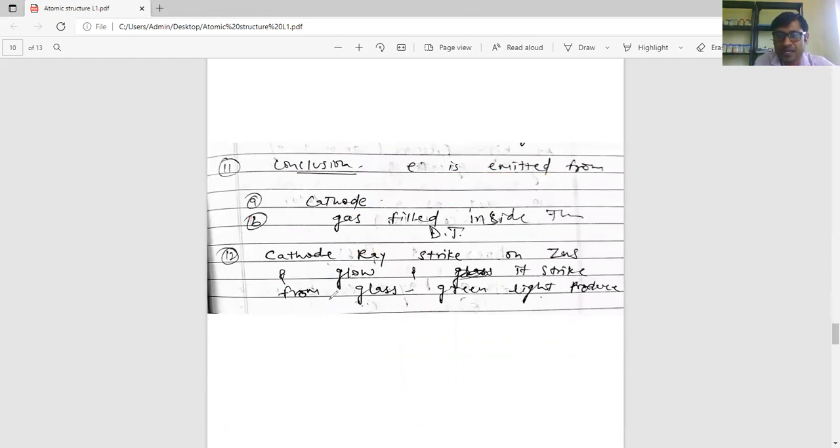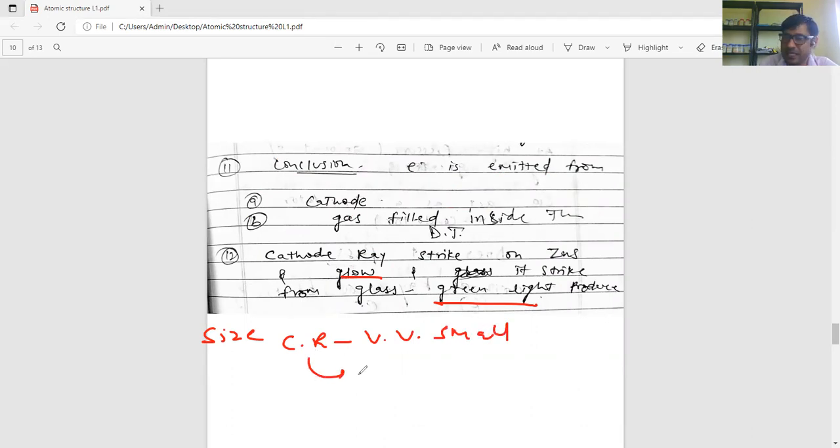Otherwise we don't know. If it doesn't glow or green light doesn't come, then we can't say whether the cathode ray is emitted or not, because the size of the cathode ray is very, very small. We can't see the cathode ray through naked eyes. तो हम इसे देख नहीं सकते. We can't see it through naked eyes.